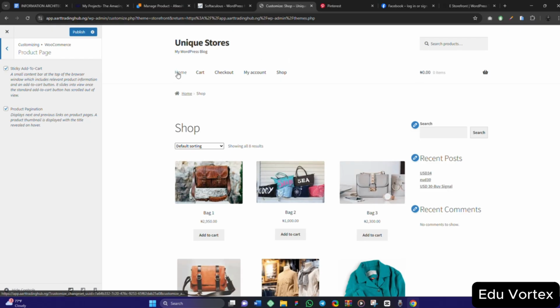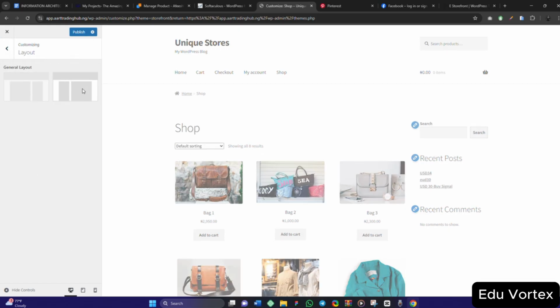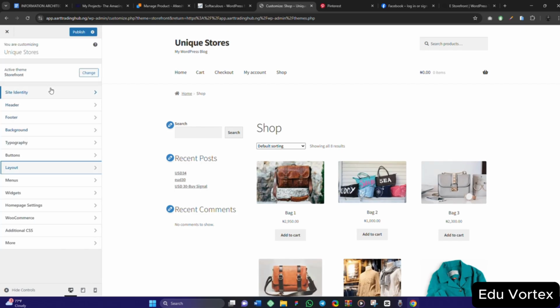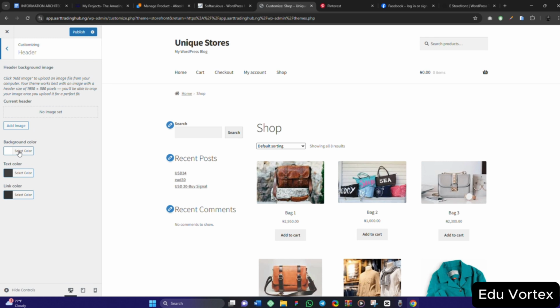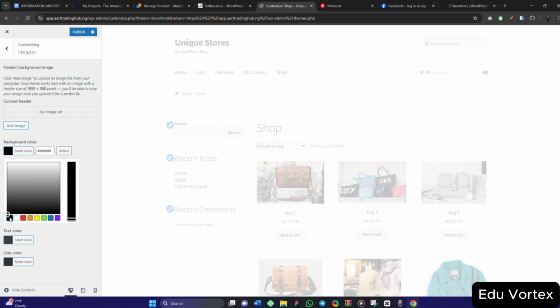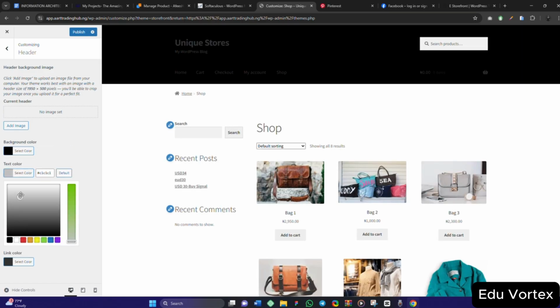This is the cart here. The cart, the account, the shop. Okay, let's see what I can do with this. I'm still trying to check the layout here. Let's do this. Okay, the sidebar. All right. This header, let me set the header color to black. Okay, then the text color should be white.